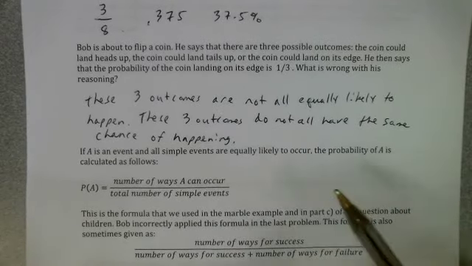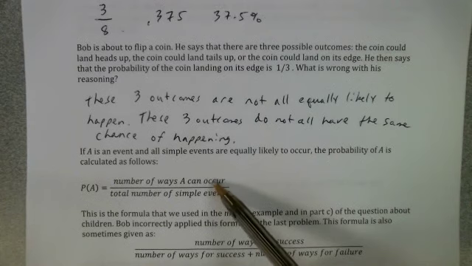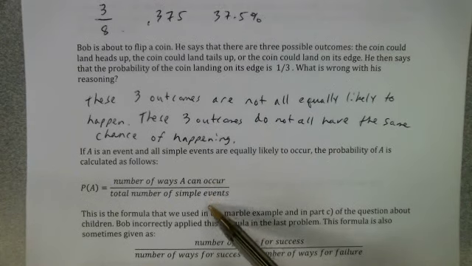So, if A is an event and all simple events are equally likely to occur, we see that the probability of A is calculated as follows. Like in the marble problem, there is one way to draw a red marble, there are 5 marbles. So the probability is 1 in 5.